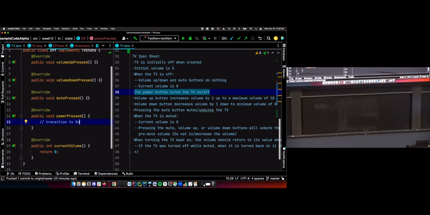And here we have some questions of, well, how do we do that? How are we going to transition the TV to the on state? This is our first state transition that we're hitting. How are we going to do that? I'll take a breather and let you think about that. How are we going to do this? There are a few things. We saw it last time, but I just told you this is how you do everything. Now I want to see why exactly we did it that way.